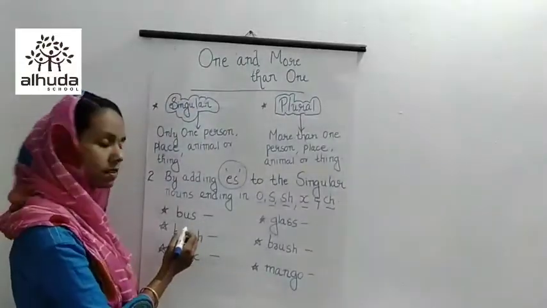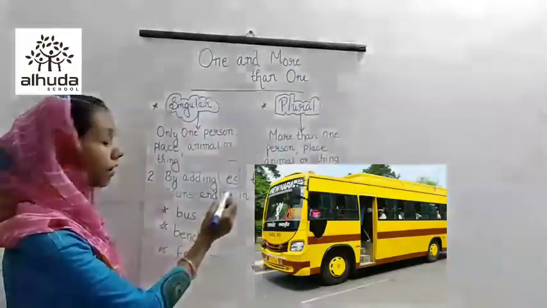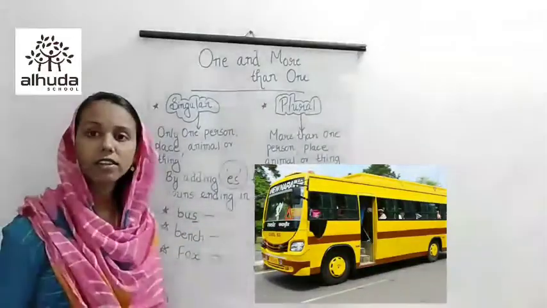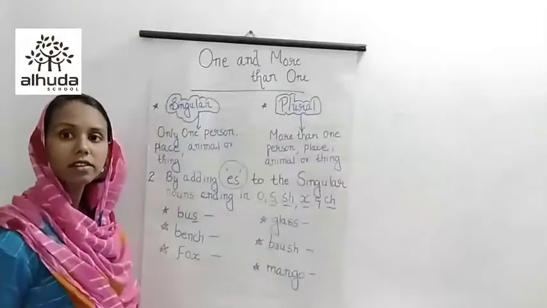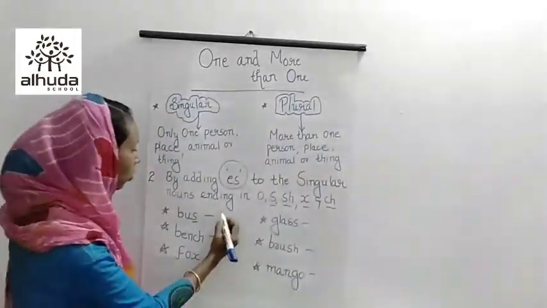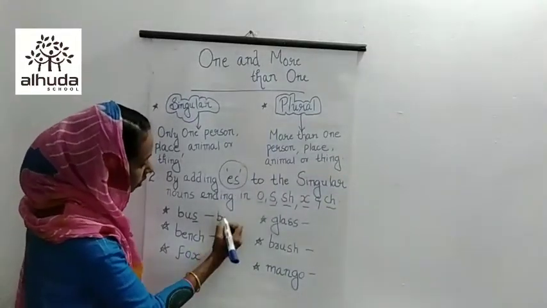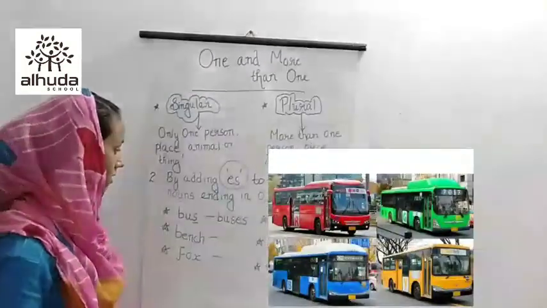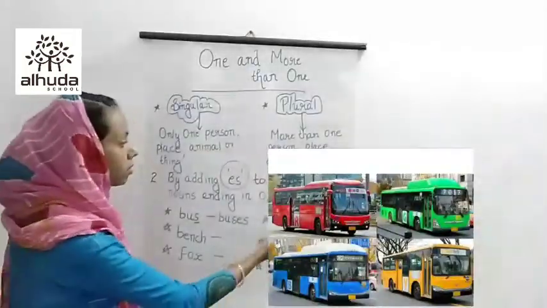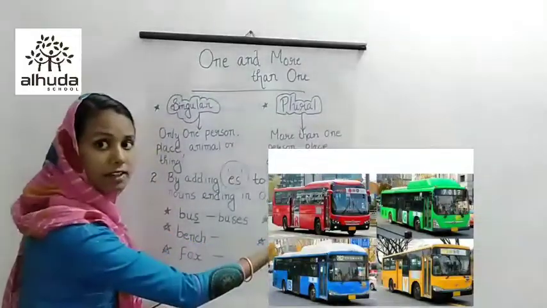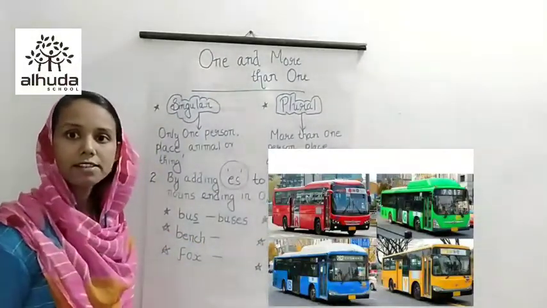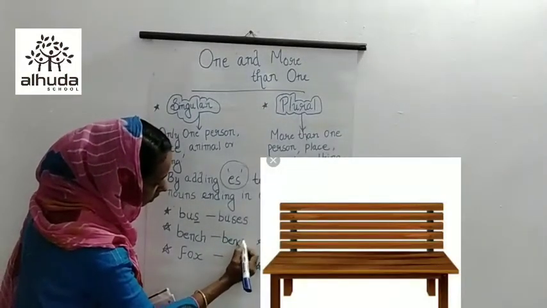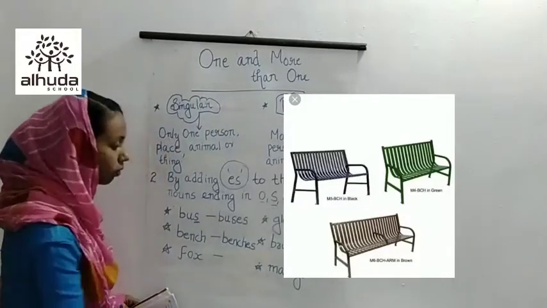First one, it is bus. Bus ends in S. The ending letter is S. So, what do we have to add, children? For getting the plural, we have to add es. So, the plural becomes like this. Bus, buses. Next one, bench. Bench also ends in the CH sound. Bench ends in CH. So, benches. The plural becomes benches. So, we have to add es also here.